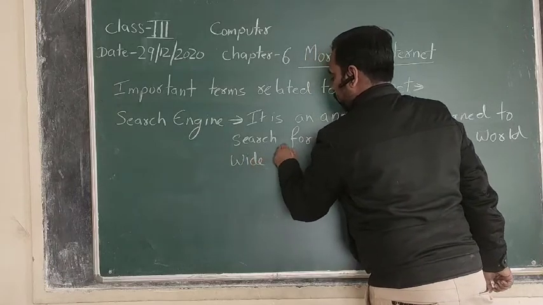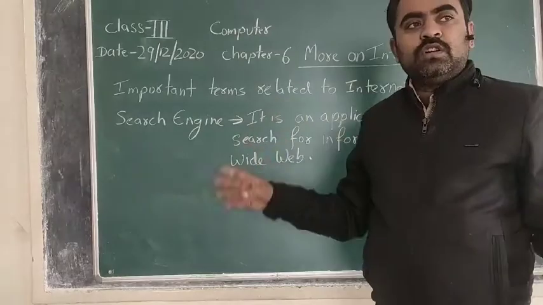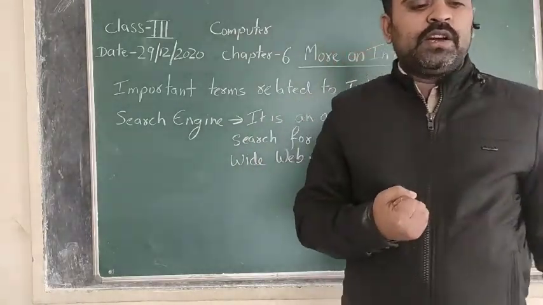Search engines generally help us to search for any topic related to any subject.